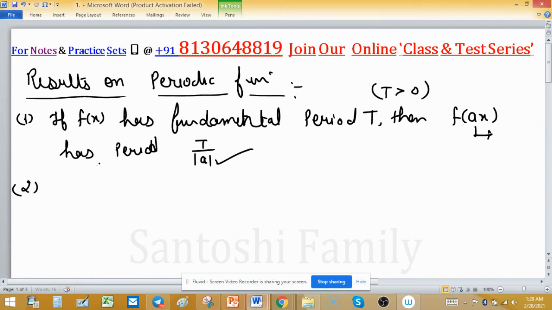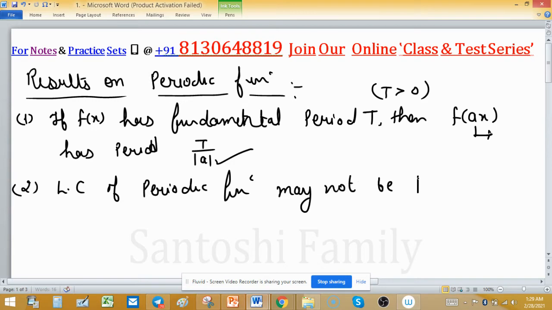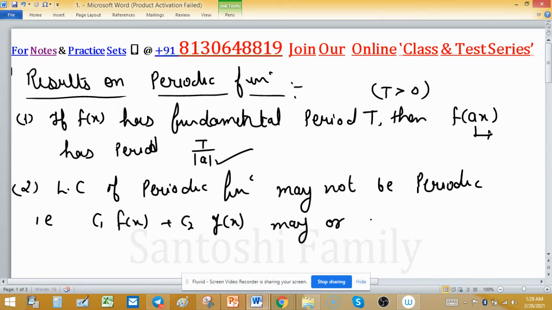Second is: a linear combination of periodic functions may not be periodic. Means LC, linear combination of periodic functions, may not be periodic. That is, the linear combination c1 f(x) plus c2 g(x) may or may not be periodic. These two conditions are by this terminology.